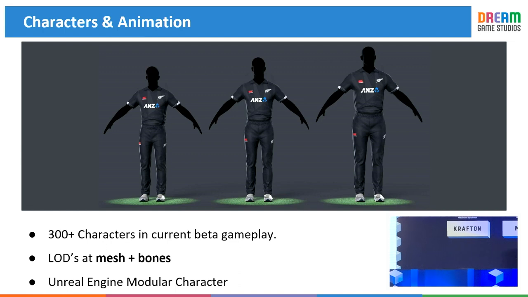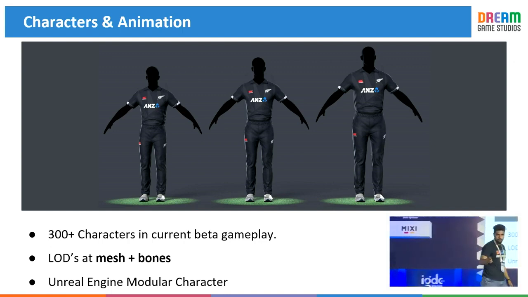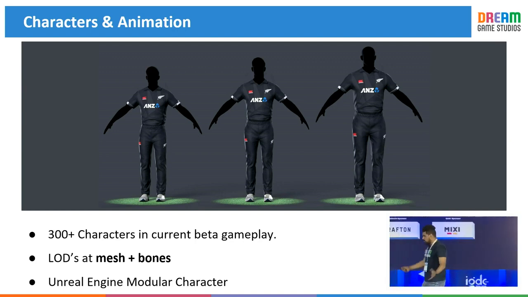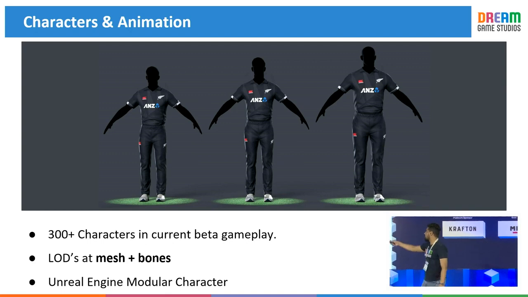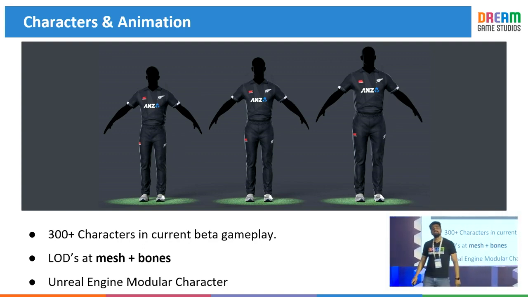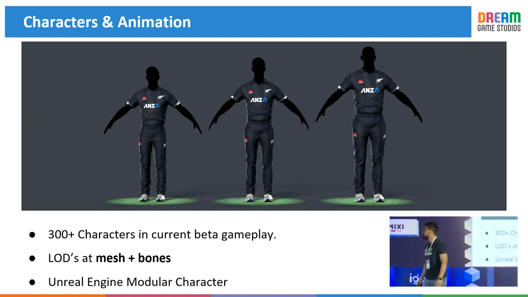It's a common technique nowadays that we create the same rig for the different body parts. But since there are different body parts running inside the game, they are going to cost you draw calls. How do I merge them at runtime? Unreal Engine already had a solution, the modular character system. Give it different body parts, and at runtime it will construct and assemble the character, reducing your draw calls.